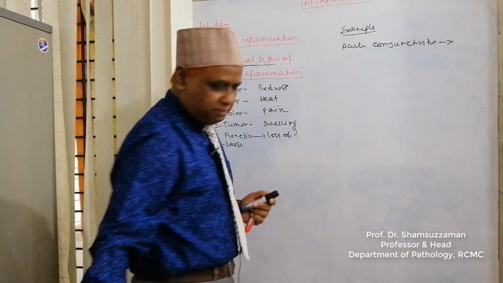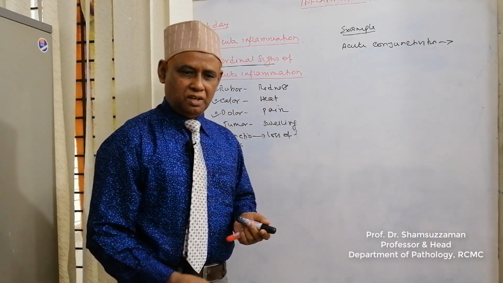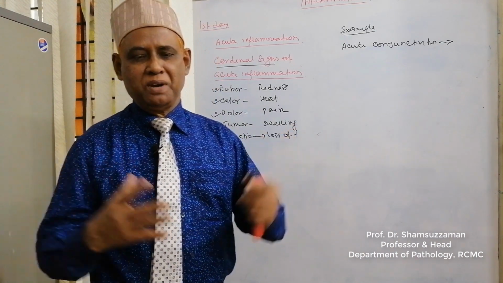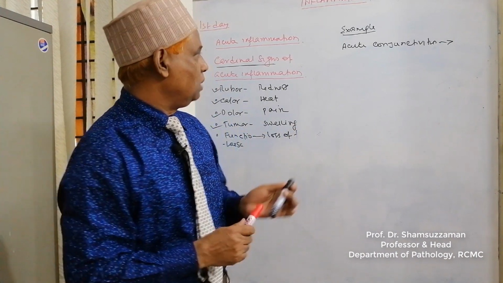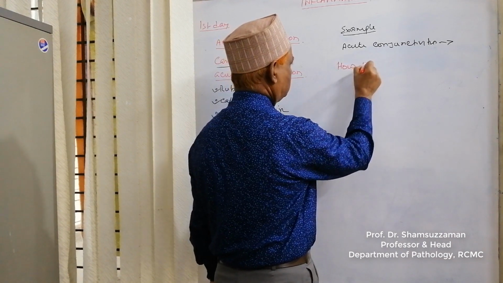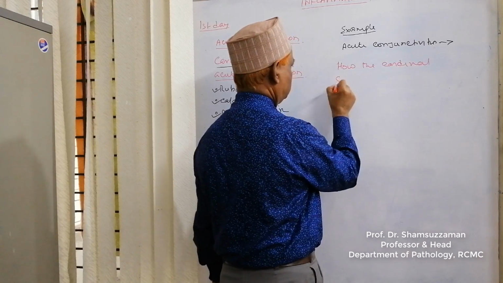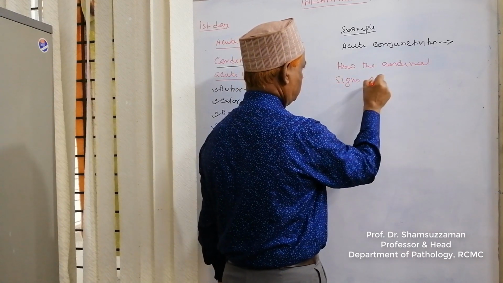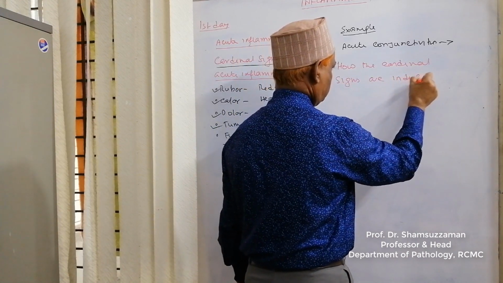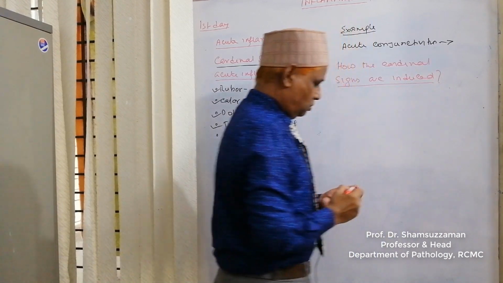Dear audience, whatever may be the site of acute inflammation, we will get 5 cardinal signs. Now come to how the cardinal signs are induced at the site of acute inflammation.